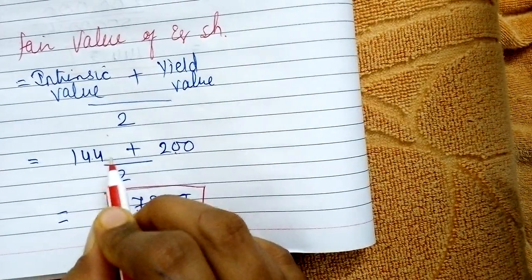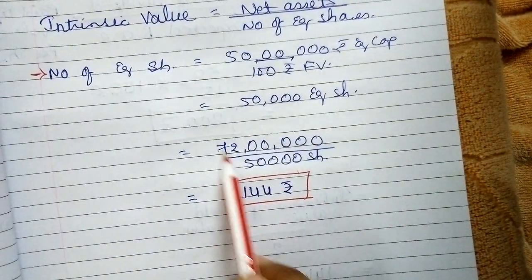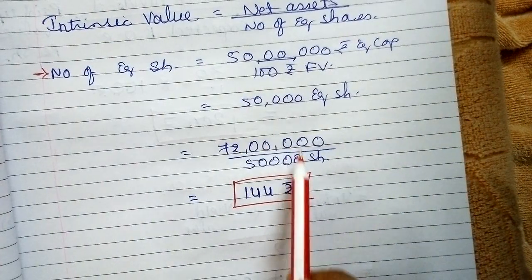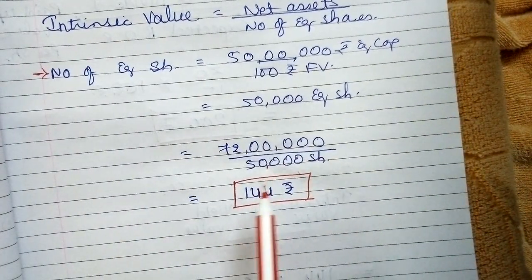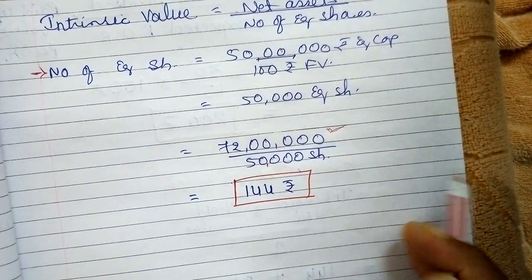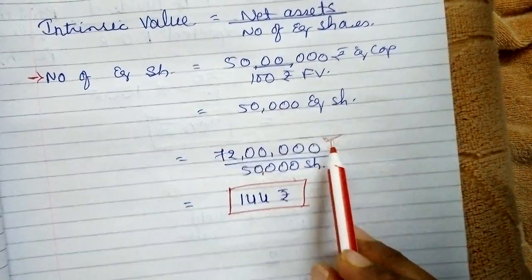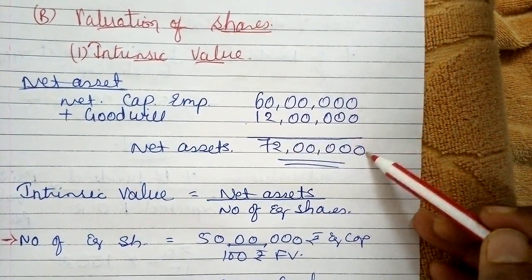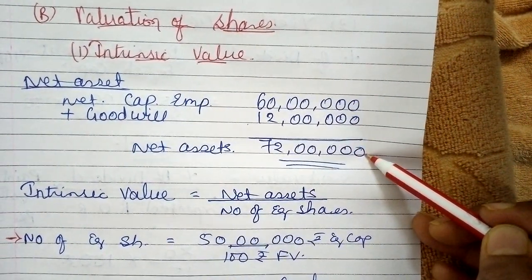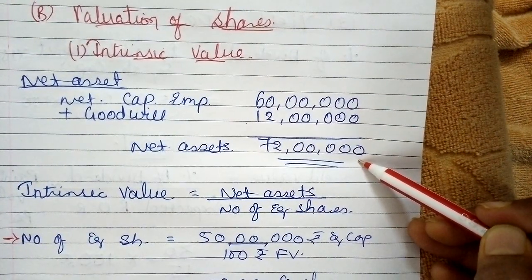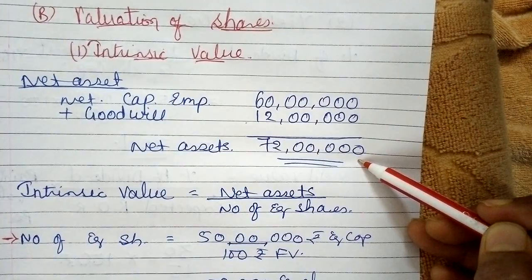So now why is this 144 correct? Because this calculation is proper. How is this calculation proper? 50,000 shares we can easily find out from the example. So it means this 72 lakhs rupees amount is correct. Why is this correct? Because all these things are proper. Why are all these things proper? Because we have calculated all these after taking into consideration all the important rules, right?